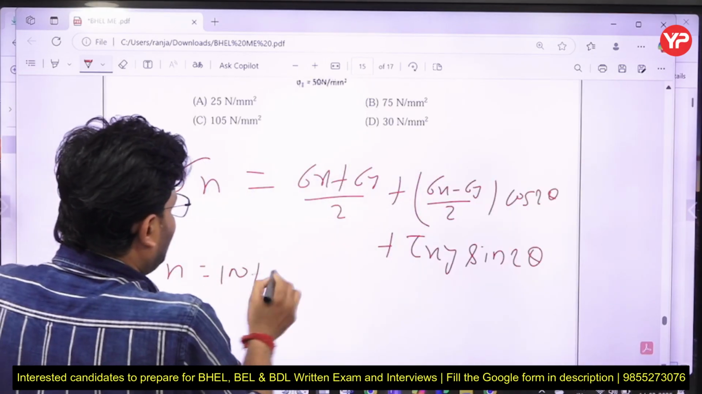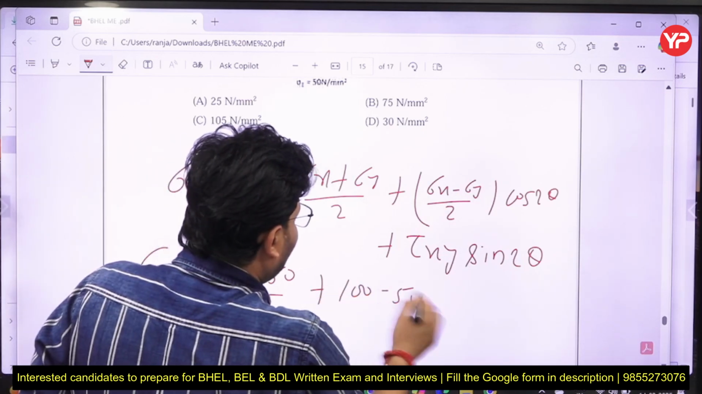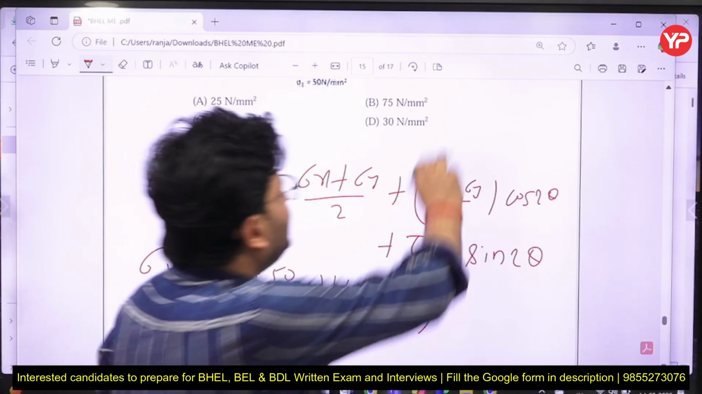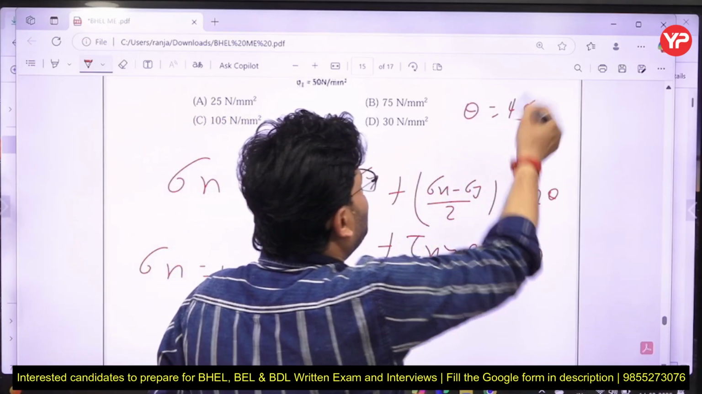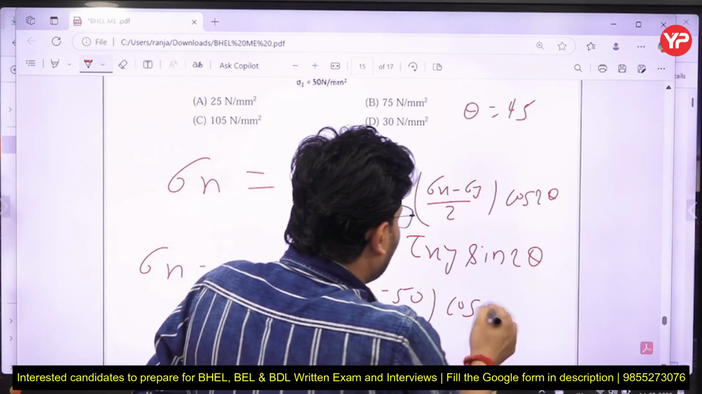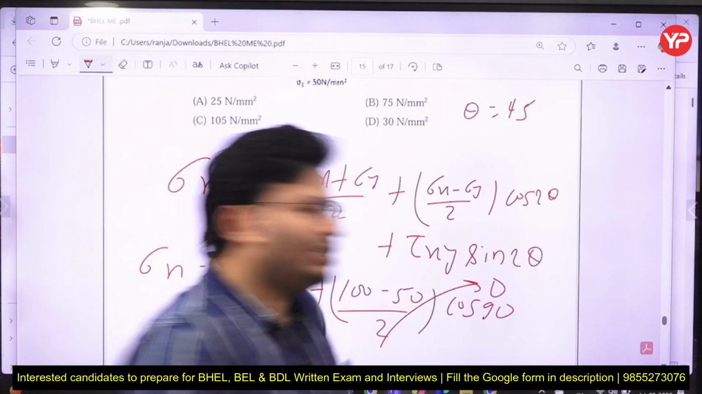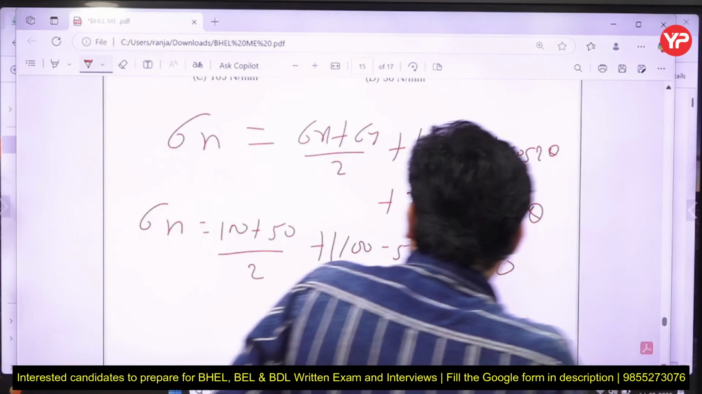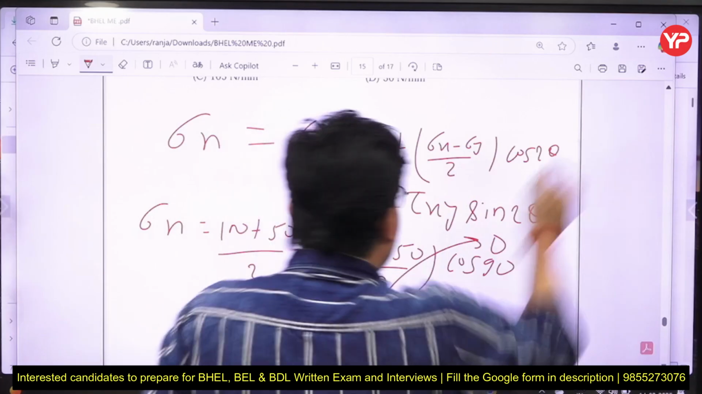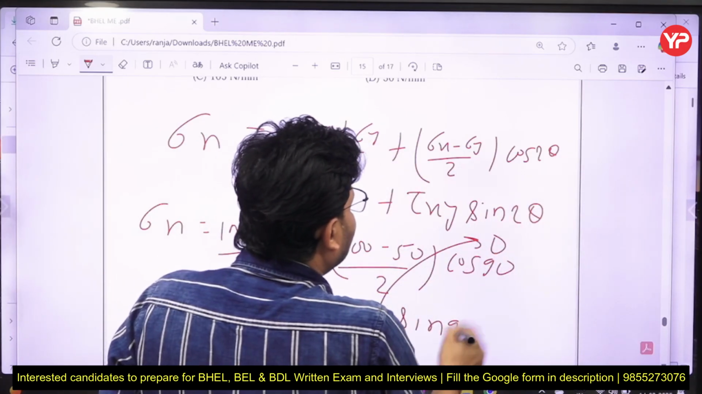So 100 plus 50 upon 2, plus 100 minus 50 upon 2. But my dear friends, for cos 2 theta, the angle is given as 45 degrees, so cos 2 theta is cos 90. Cos 90 is equal to 0, so all that quantity becomes 0. Plus tau xy; tau is given in the question as 30, I think. So 30 sin 2 theta. 2 theta means 90. Sin 90 is 1.